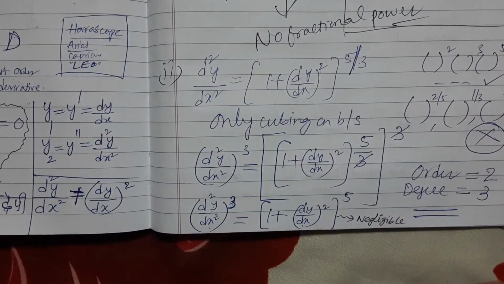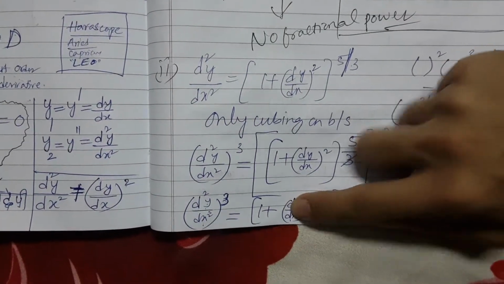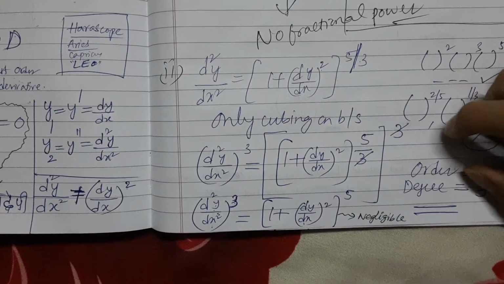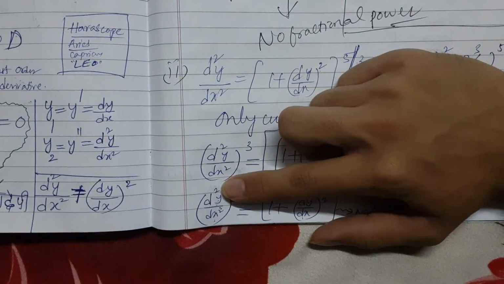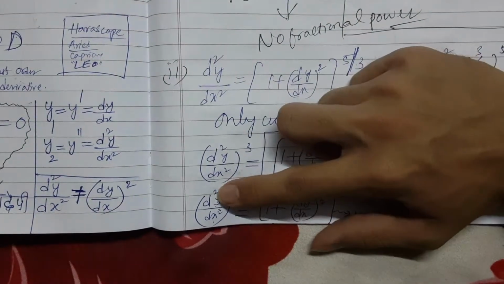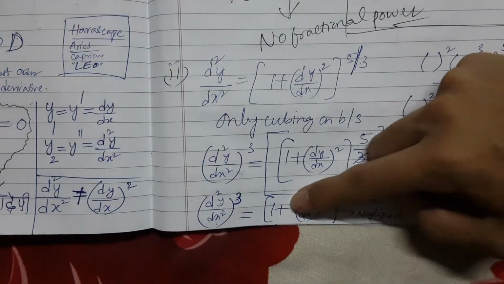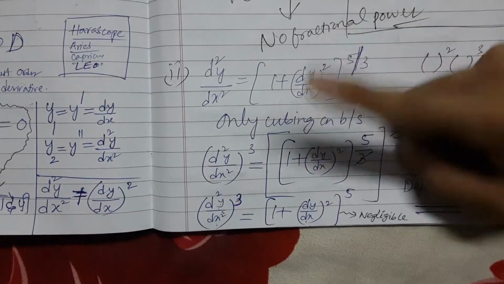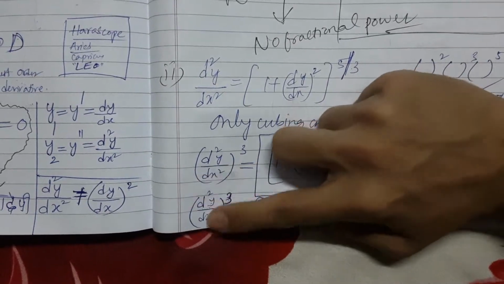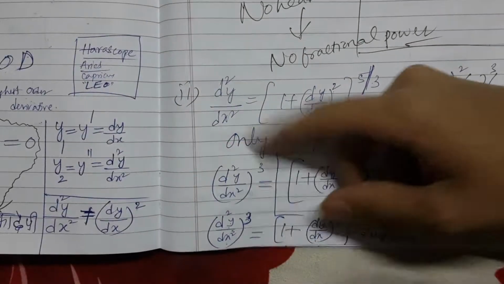But do we need to care for this anymore? Why do we not need to care for this? Here also differentiation, here also differentiation. You must be wondering, how do we choose degree and order from this now? Take the higher one. What is higher? Here order is 2. Why is order 2? Because d to the power 2 and x to the power 2. So this is the larger one. Don't get confused because this is 5. People will go here and say this is big, so I take this for the order degree. No, you take this. Here differentiation is larger, so order will be 2, degree will be 3.